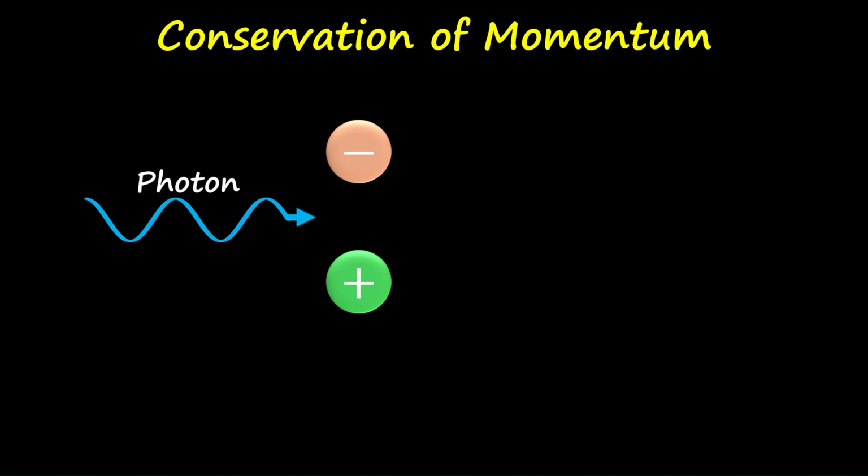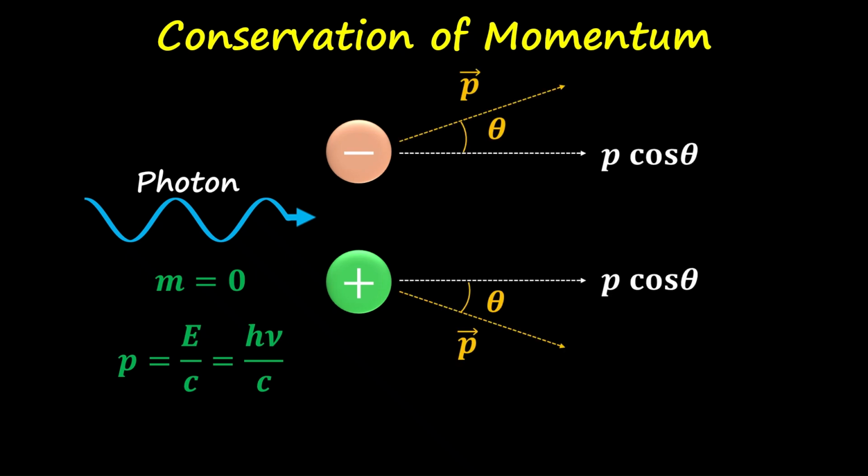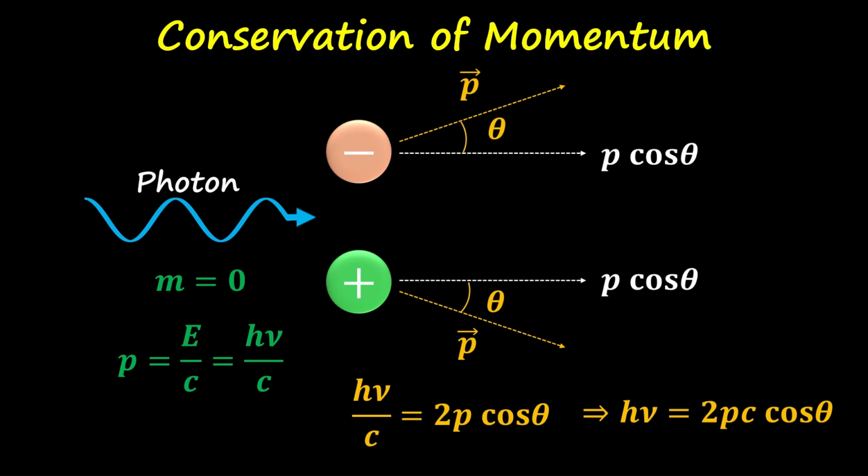Now let us check the conservation of momentum. Photon is a massless particle, but we can assign a momentum using the relativistic relation. And let us assume that the two matters, that is electron and positron, are flying off at an angle theta. So the horizontal component will be p cos theta. The vertical component will be cancelling out because the photon is traveling along the horizontal direction. So the vertical component of electron and the positron has to cancel out. Equating the two momentums, we have this relation: hν = 2pc cos θ.